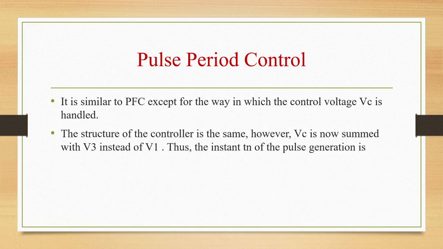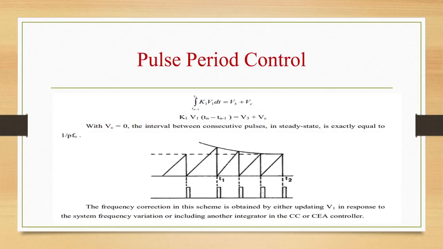Next is pulse period control. This is similar to PFC except for the way in which the control voltage Vc is handled. The structure of the controller is the same as that in the block diagram of the PFC system. However, Vc is now summed with V3 instead of V1. So the instant Tn of the pulse generation is given as integral Tn minus 1 to Tn of K1 V1 dt is equal to V3 plus Vc. From the above equation we can write K1 into V1 into Tn minus 1 is equal to V3 plus Vc. With Vc equal to 0, the interval between consecutive pulses in steady state is exactly equal to 1 by Pf0.